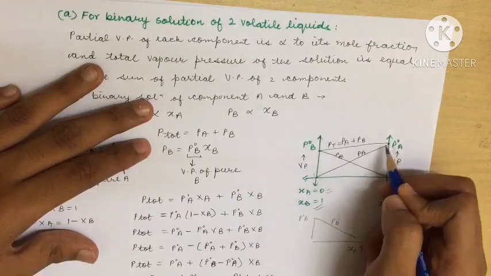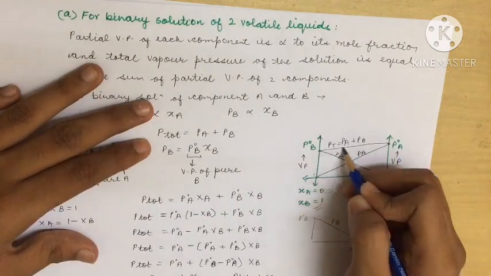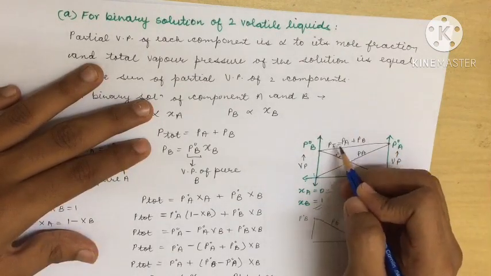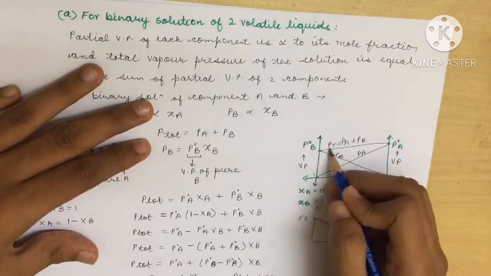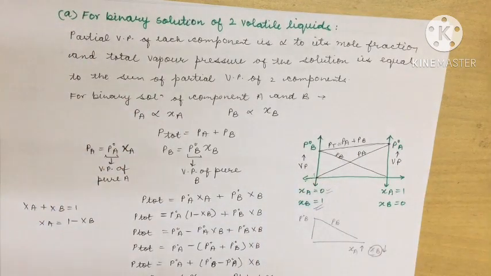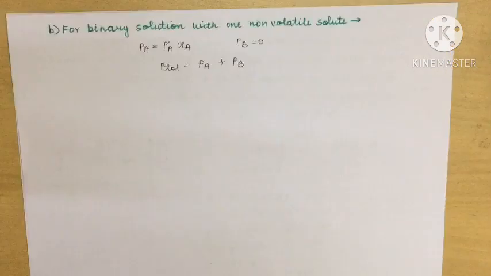On the intermediary of P naught A and P naught B, when we collate this graph, we get this, that is P total equal to PA plus PB, and this is the line for P total. This explains the first graph for the binary solution of two volatile liquids.